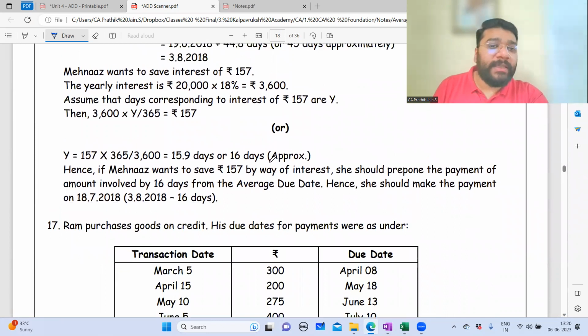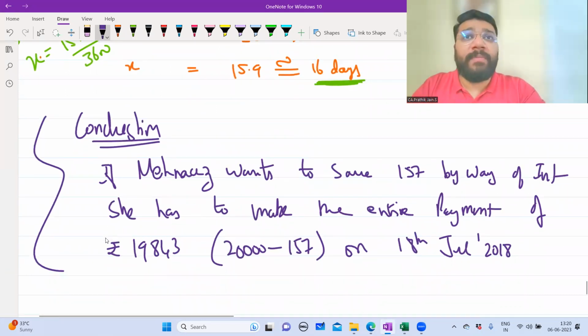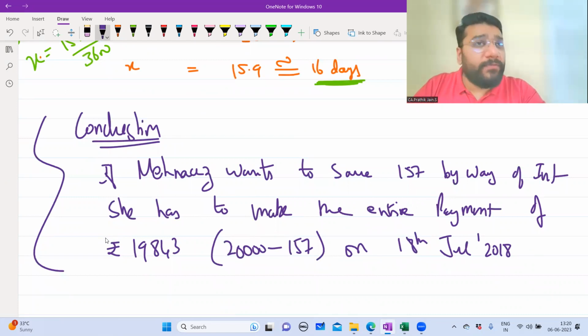Okay, they have basically asked only the date. So with the date, they have stopped it. Let's suppose in this question, they ask what is the final amount of payment. Then you have to put this conclusion. So 19,843 is the final amount of payment. She has to make it on 18th of July so that she can earn 157 by way of interest.